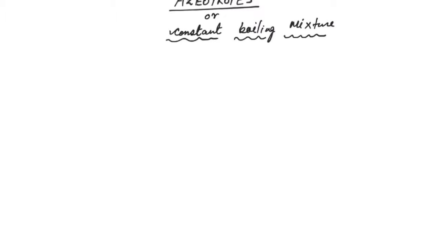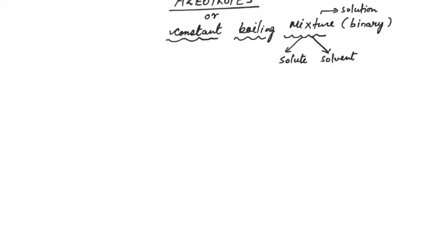Now, a mixture consists of two or more components. In our chapter, we are concerned with binary mixtures. A binary mixture is a mixture which consists of only two components. Basically we can call it a solution, since this chapter is concerned with solutions. So it will consist of two components, solute and solvent, as we already know. So these are actually solutions which boil at a constant temperature.